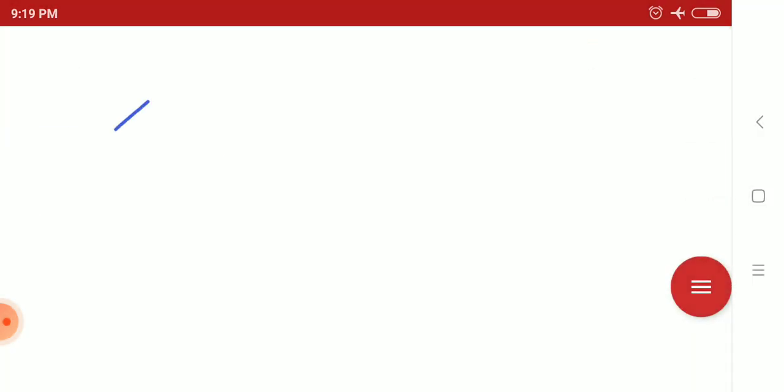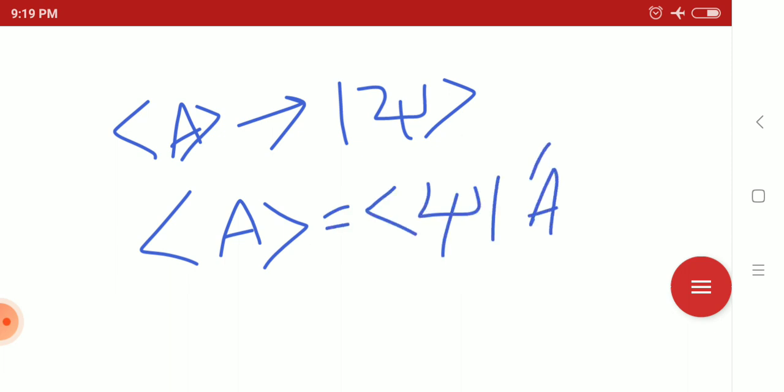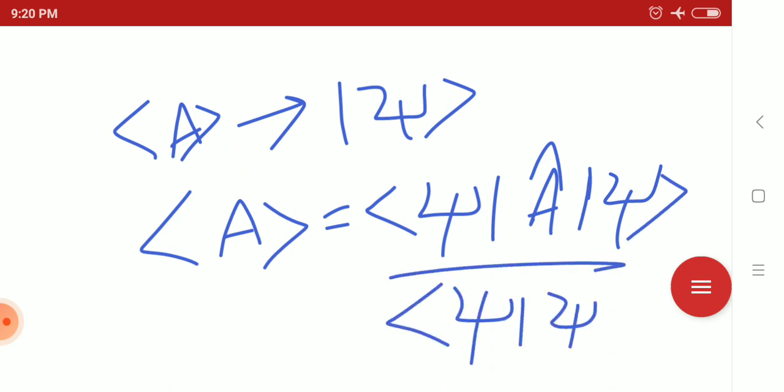When we discuss the average of A in an individual state psi, the expectation of A can be written as bra psi A ket psi divided by bra psi ket psi. Here psi is an individual state.